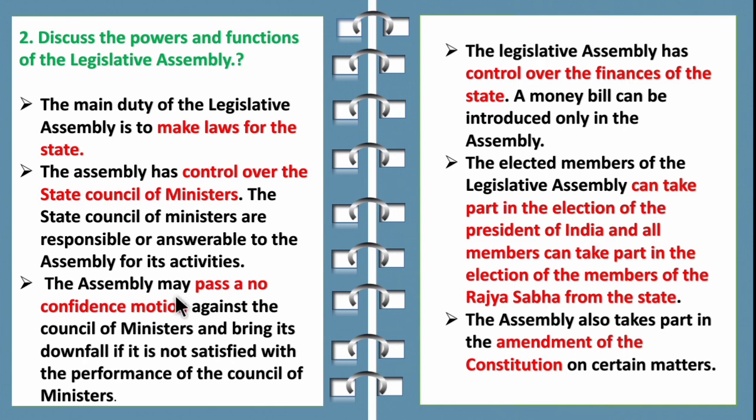Next, the assembly may pass a no confidence motion against the council of ministers and bring its downfall if it is not satisfied with the performance of the Council of Ministers. So, the Legislative Assembly, they can pass no confidence bill if they are not satisfied with the performance of the minister. Then, the Legislative Assembly has control over the finances of the state. The money bill can be introduced only in the Assembly.